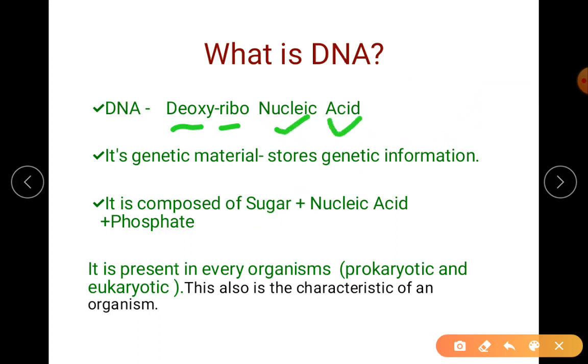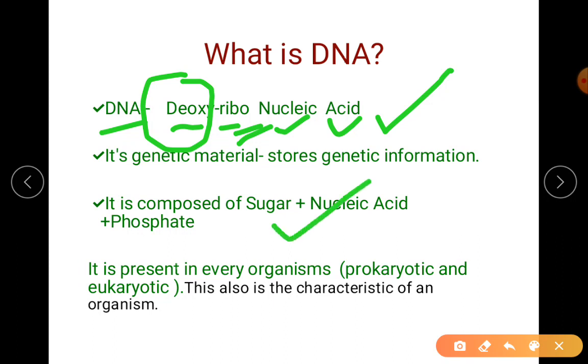Deoxyribonucleic acid. When I say deoxy, one oxygen is lost at the second position of the second carbon atom of the ribose sugar. Don't worry, I'll show you the structure. Now when I say DNA, you should be able to remember deoxyribonucleic acid as the full form. It is composed of sugar, nitrogenous base and phosphate.